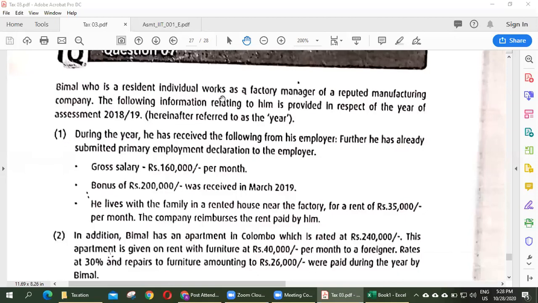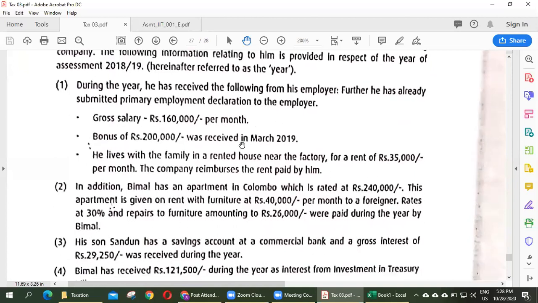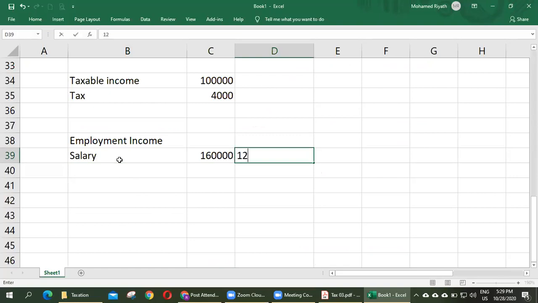Bimal, who is a resident individual, works as a factory manager of a reputed manufacturing company. The following information relating to him is provided in respect of the year of assessment 1819. Number one, during the year he has received the following from his employer. Further, he has already submitted a primary employment declaration to the employer. Gross salary, how much per month? First we will call it salary. Salary is 160,000 per month. Therefore, 12 months, then how much?